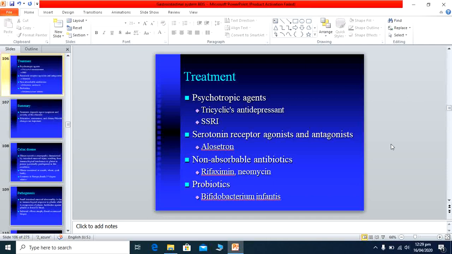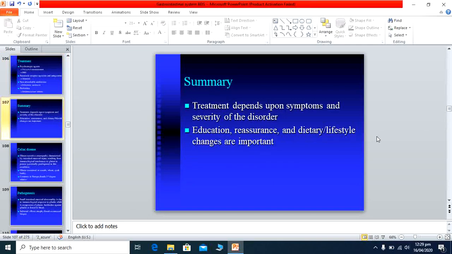So these are all the options, and one or two options are used for the treatment of the patient with IBS. So all the drugs are not given simultaneously. I am telling you these drugs can be used one or two. So treatment depends upon the symptoms and severity, means if the patient has diarrhea or spasmodic pain, we give the antispasmodic drug to the patients who have the spasmodic pain. Other is the psychiatric aspect: education, reassurance, lifestyle modification. These are all important components of the treatment.